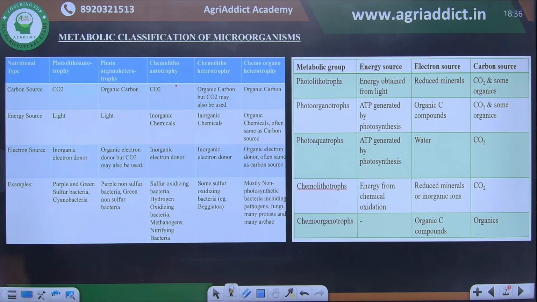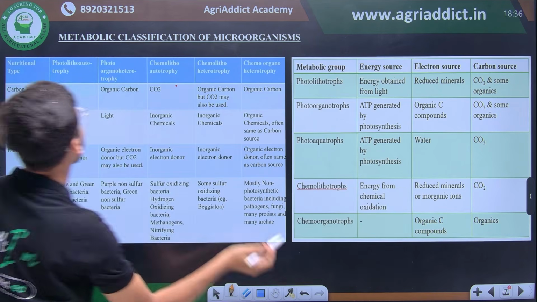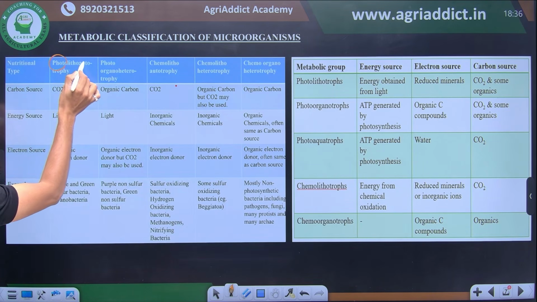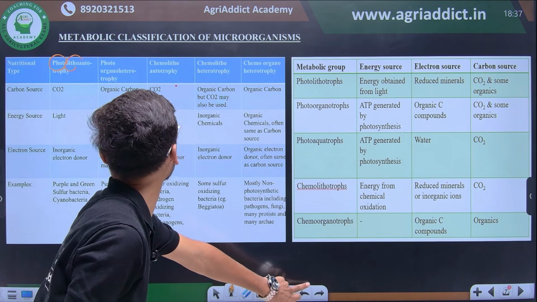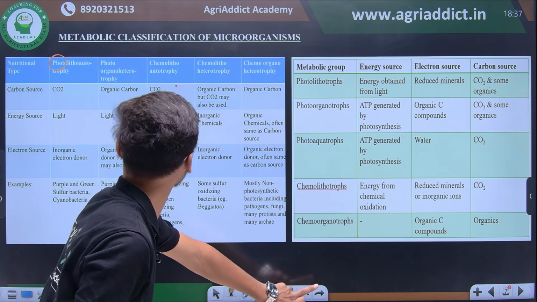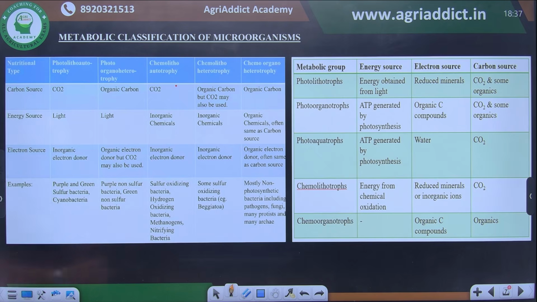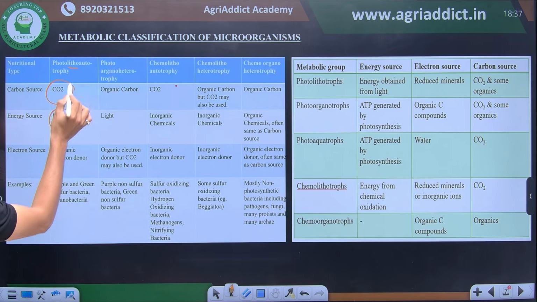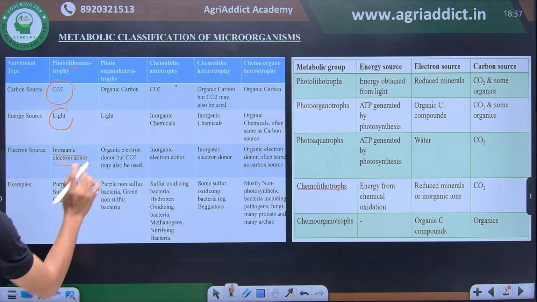There is a simple understanding that everything is hidden in the name itself. So if any organism is photolithoautotrophs, autotrophs means which can survive and can create their own food source from the available mineral fractions. So photolithotrophs, lithotrophs means they take their carbon from carbon dioxide. Their energy source is light as it is indicated in the name photo, and the electron source, because they are lithoautotrophs, is an inorganic electron donor.